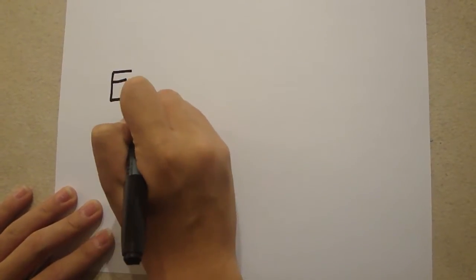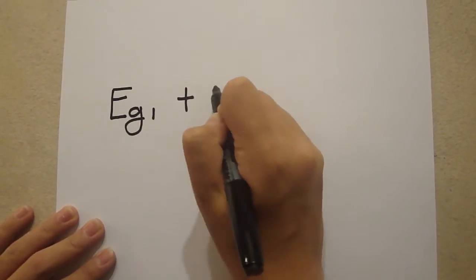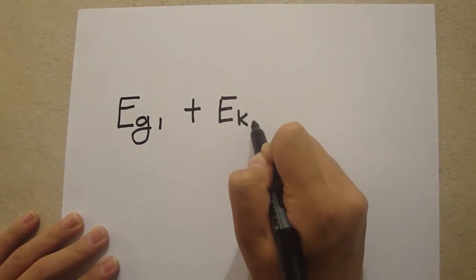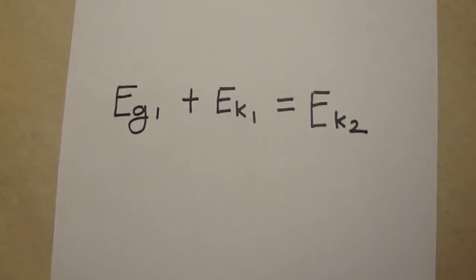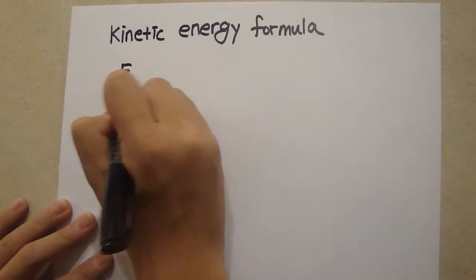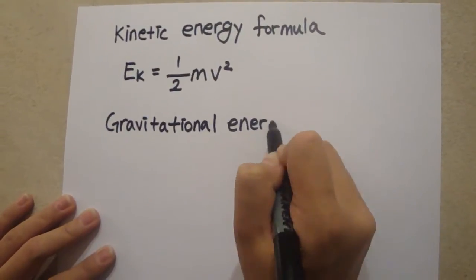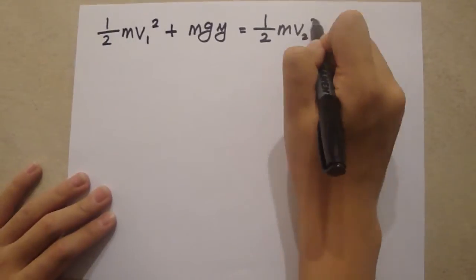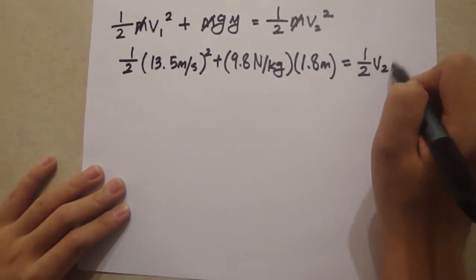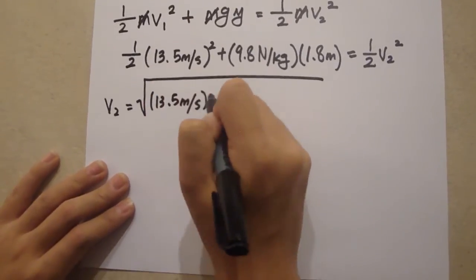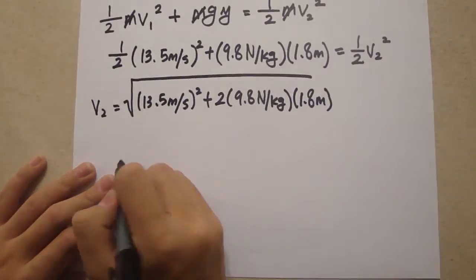From this analysis, we can make a work-energy equation for this scenario, which is gravitational energy 1 plus kinetic energy 1 equals kinetic energy 2. Using the energy formulas and the height and velocity of the ball, we can easily plug numbers into the equation, isolate for v, and use a calculator to figure out what the final velocity is, which turns out to be about 14.75 meters per second.